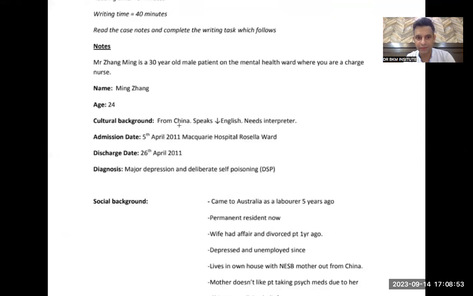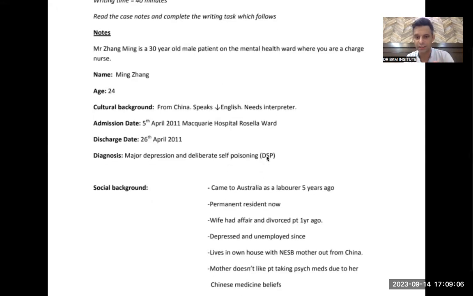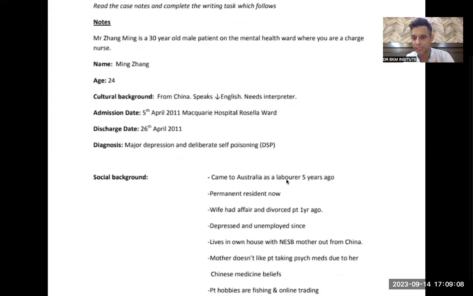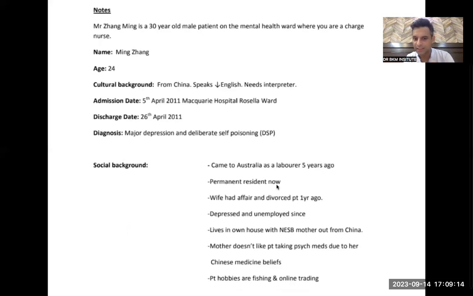Then I will read the information. Admission 5th date in Macquarie Rosella ward. So he was admitted on the 5th. Today is the 26th. Overall the patient has stayed with us for 21 days. Social background: came to Australia as a laborer 5 years ago. Permanent resident now. Wife had an affair and divorced the patient 1 year ago.